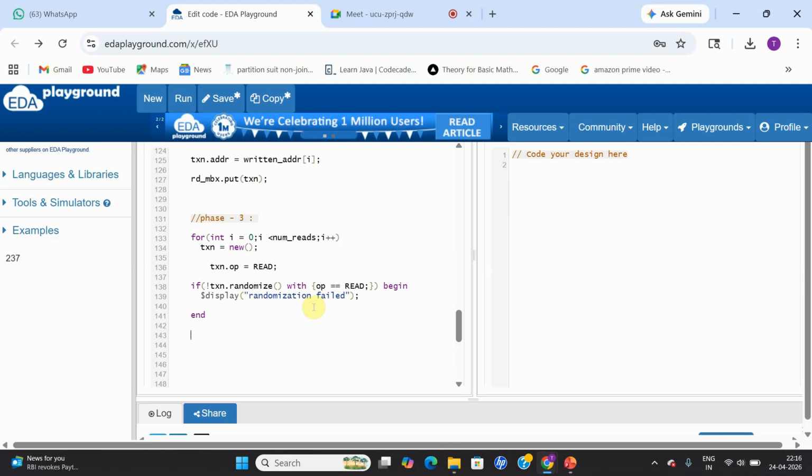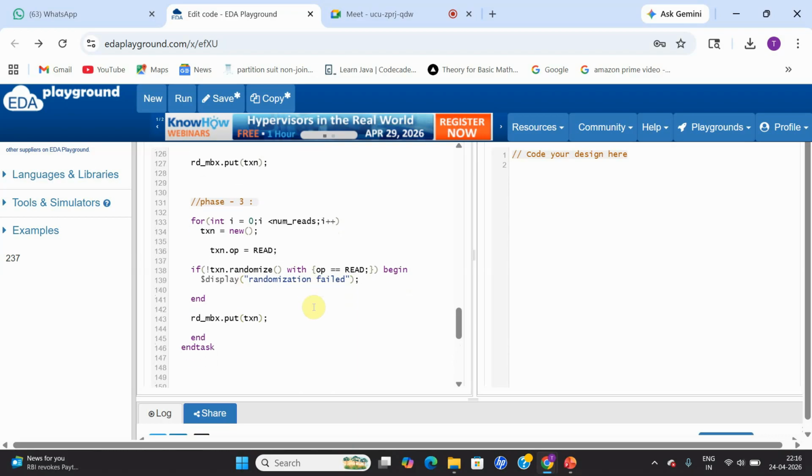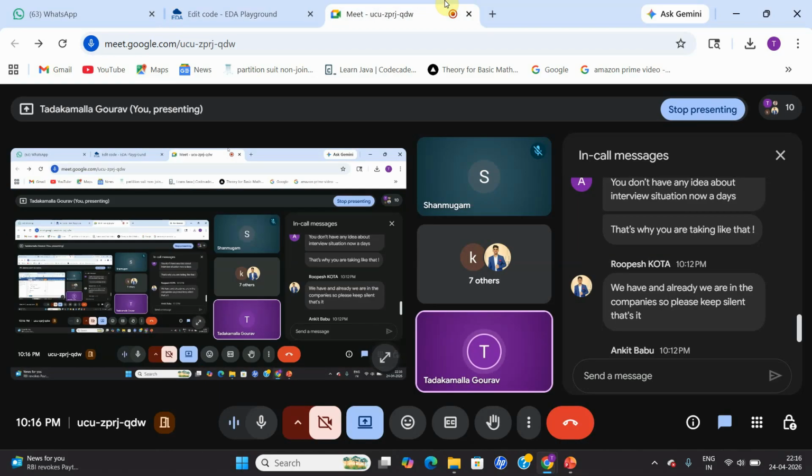I'm just randomizing the things, and after that, I'm going to put them into my mailbox. So rd_mbox.put of tx, followed by end, and end task. So this is how I'm going to randomly read the data from particular random addresses.